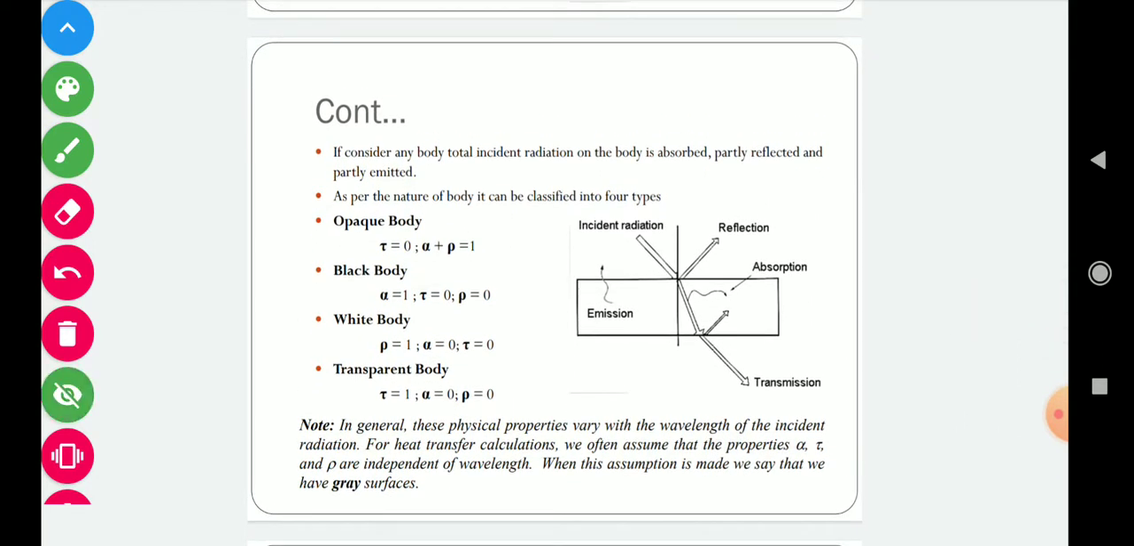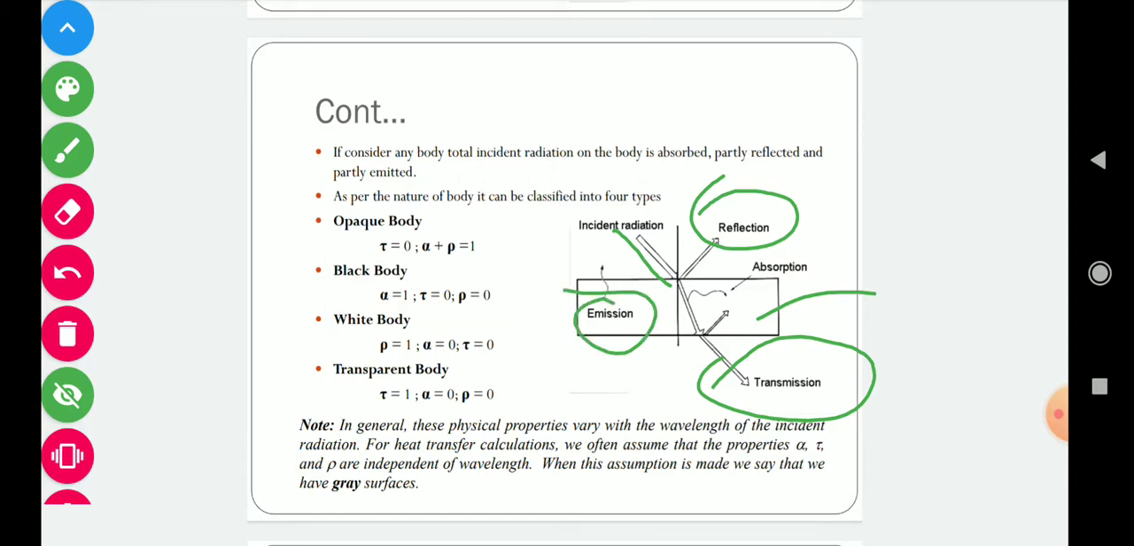Now again, if we consider any body, the total incident radiation on the body is absorbed, partially reflected and partially emitted. Then as per the nature of the body, it can be classified into four types. Again, as I explained in the previous slide, we have incident radiation. Some of the energy will be absorbed by the material and the remaining will be reflected. And if the material is transparent, then it will be further transmitted through the main body. And this one is emissivity.